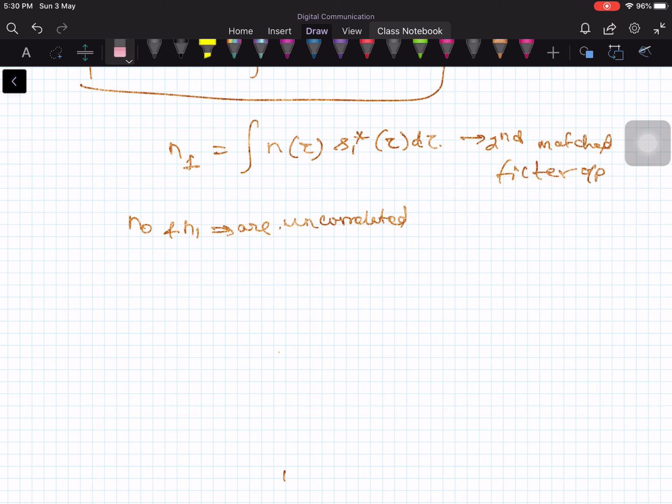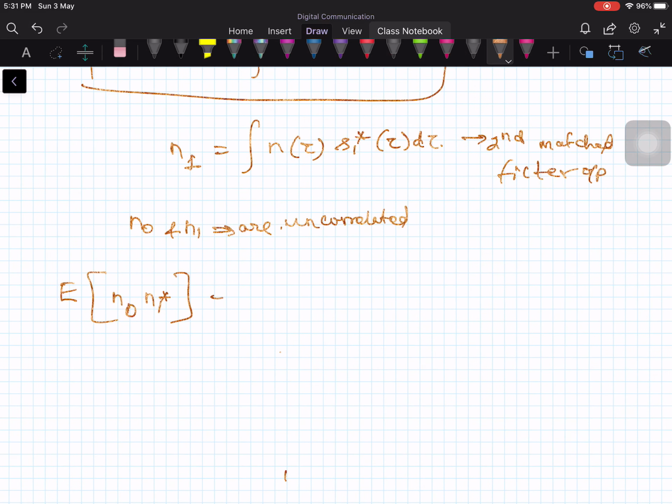Okay, n0 and n1 are uncorrelated. So how do you prove that? You take the expectation, that is, the correlation of n0 times n1 complex conjugate, because if the random variable is complex, then you take the complex conjugate. This is equal to the expected value of